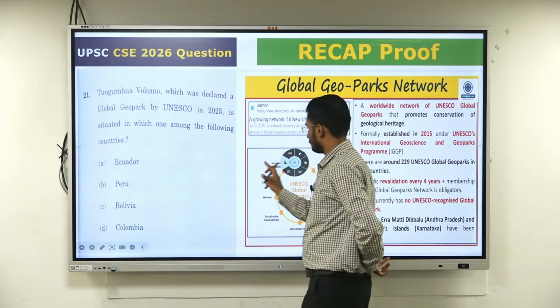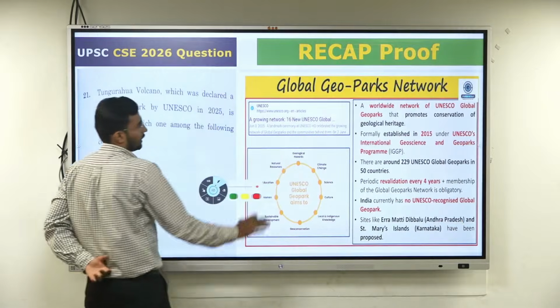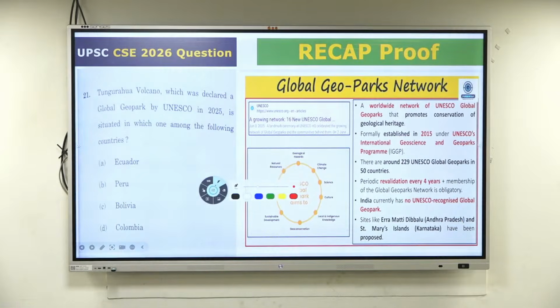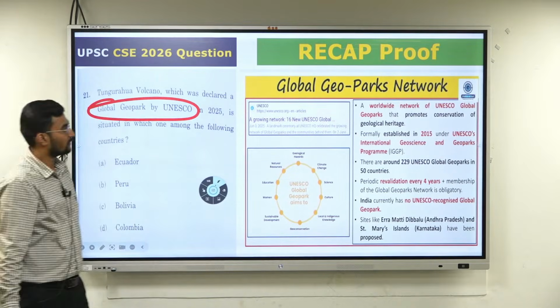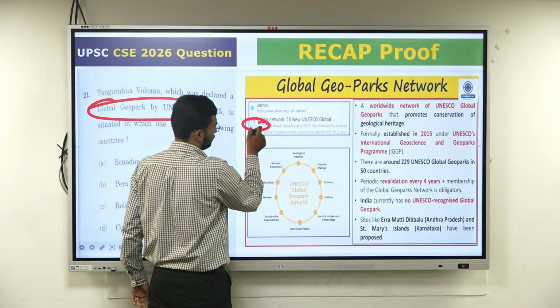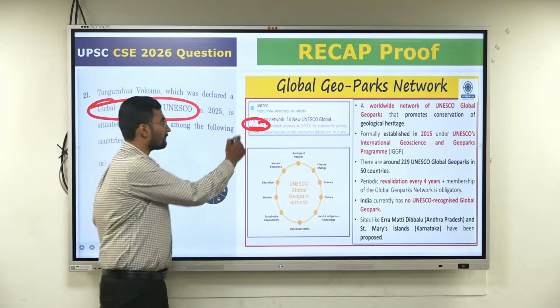So this, global geoparks. I completely agree, but we have discussed global geoparks of UNESCO also. Now this was majorly in our recap, June 3rd, 2025, directly from our UNESCO website.